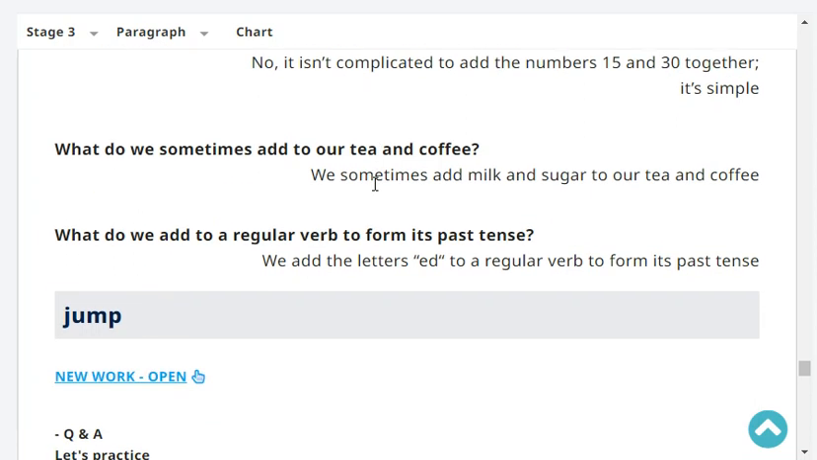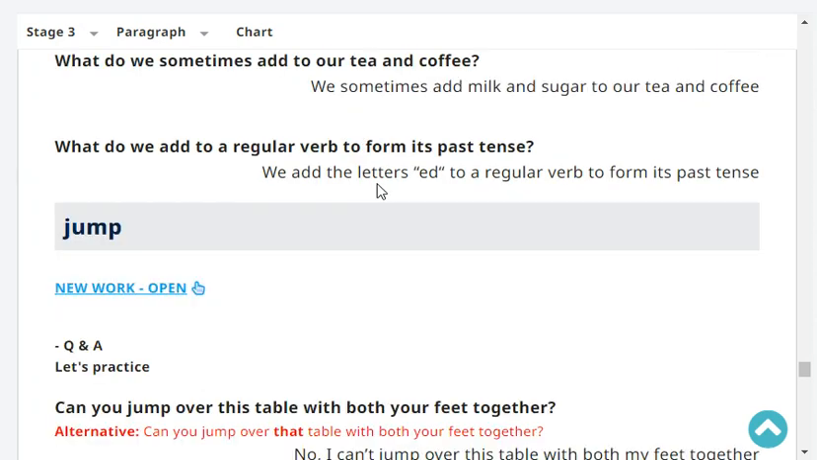What do we sometimes add to our tea and coffee? We sometimes add milk and sugar to our tea and coffee. What do we add to a regular verb to form its past tense? We add the letters ed to a regular verb to form its past tense.